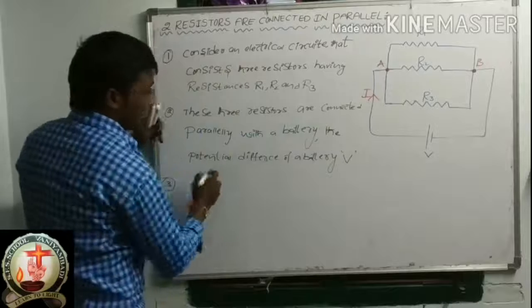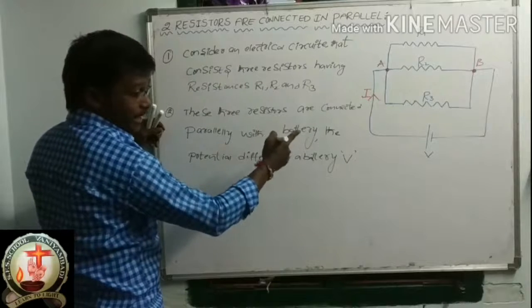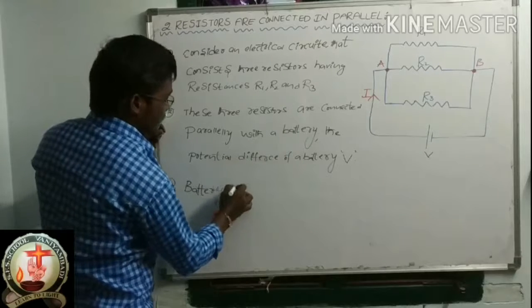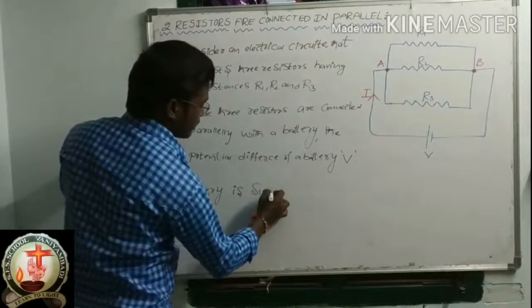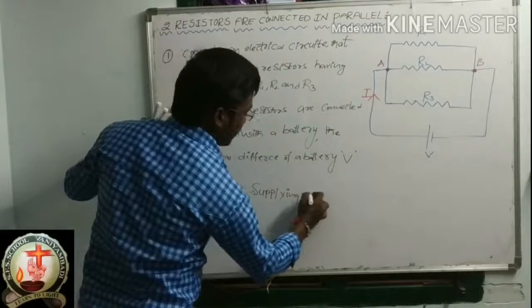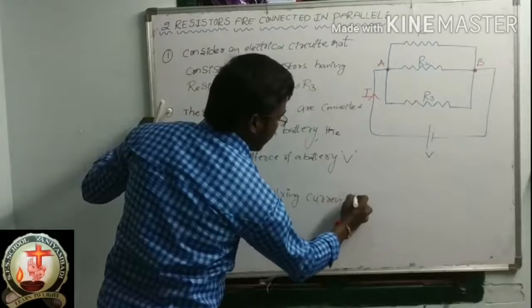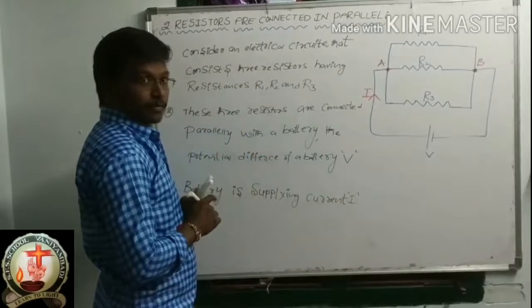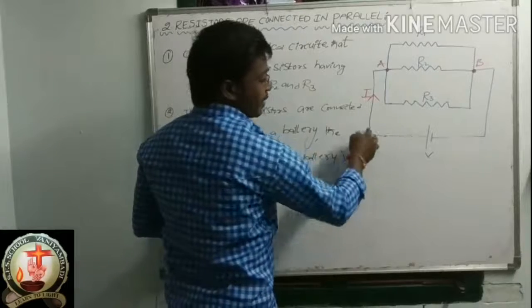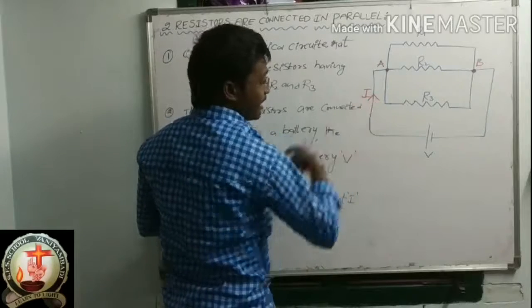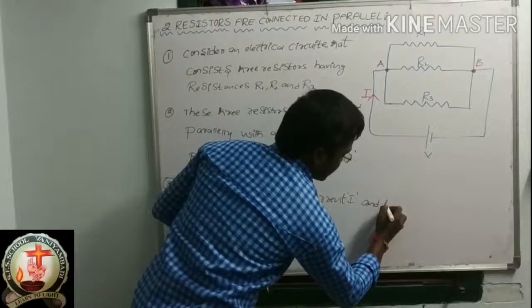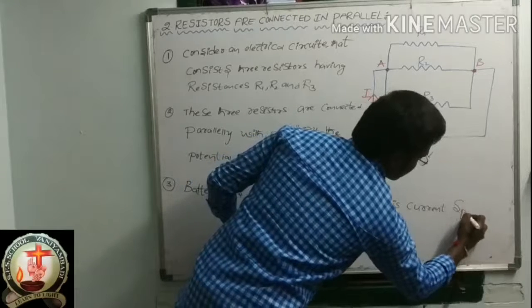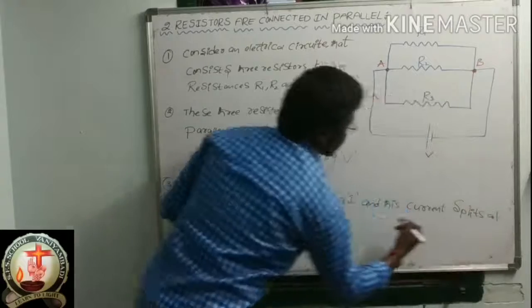Once again, the battery is supplying current I, and this current I splits at junction A.